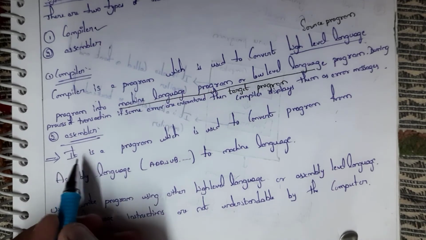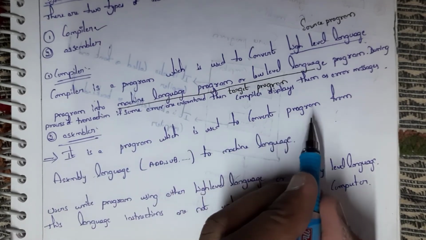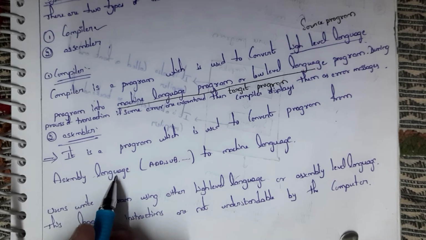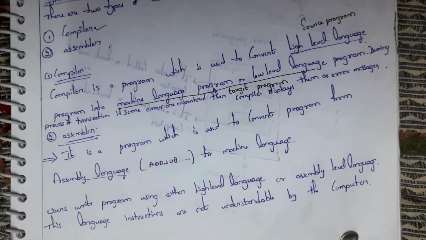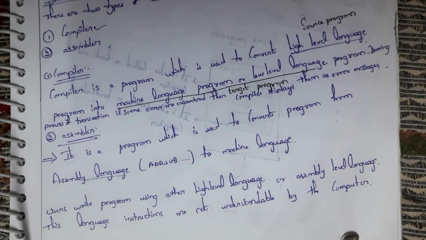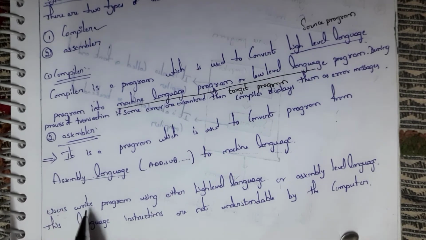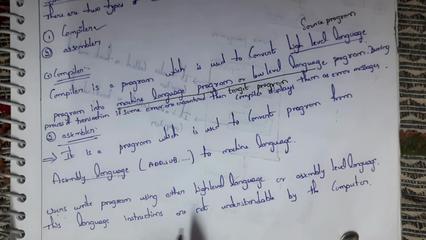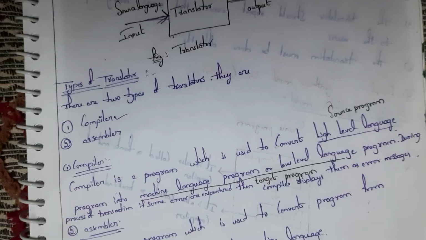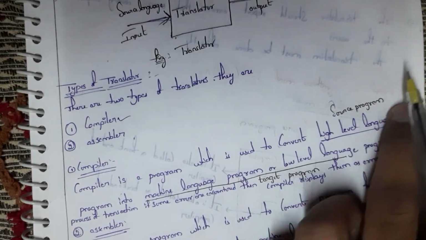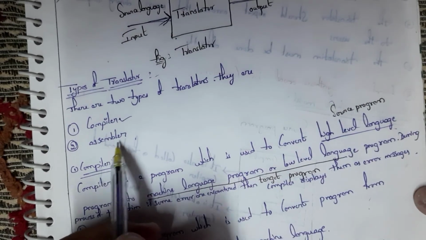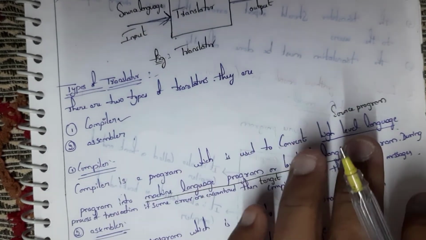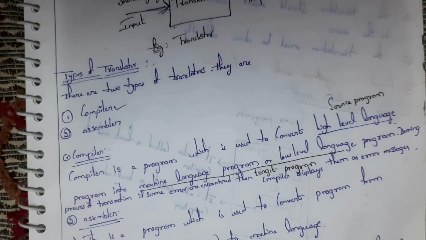Now the assembler is a program which is used to convert a program from assembly language to machine language. Assembly language is nothing but high level language, which I have said before. The user writes a program using high level language or assembly language. These language instructions are not understandable by computer. This compiler converts high level language into low level language, whereas this assembler converts assembly language into low level language. This is the basic difference.